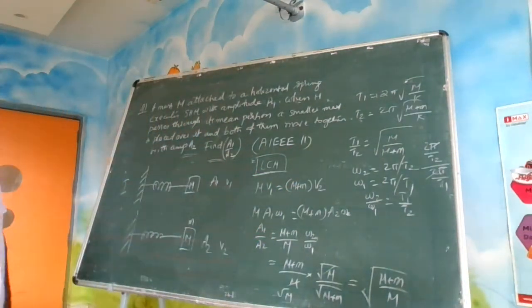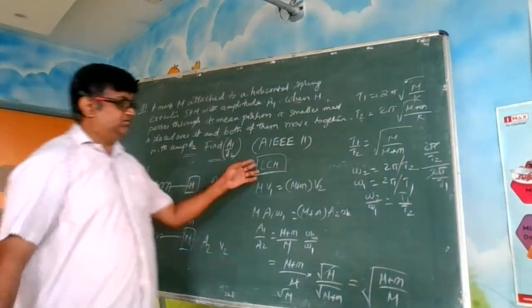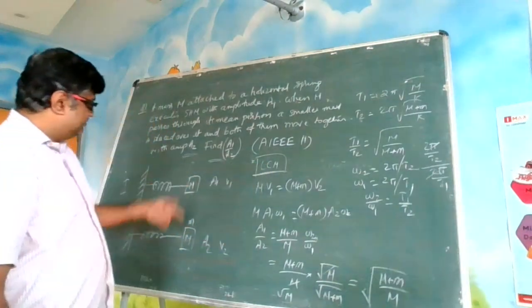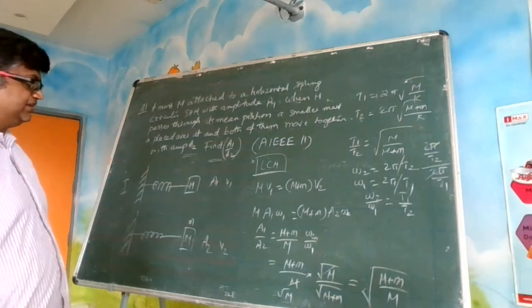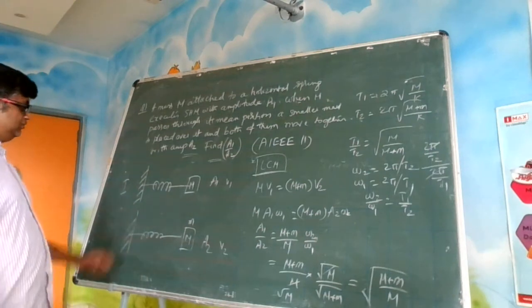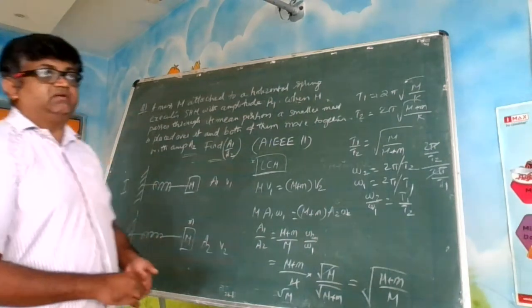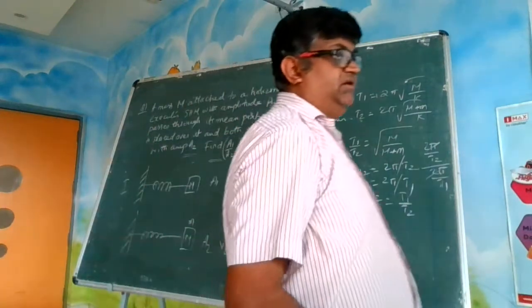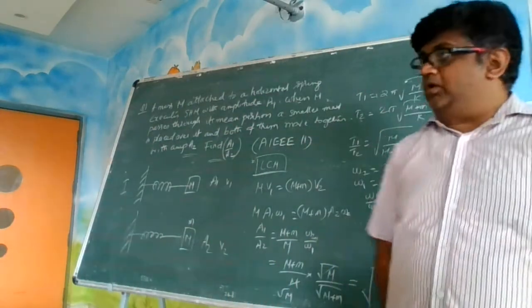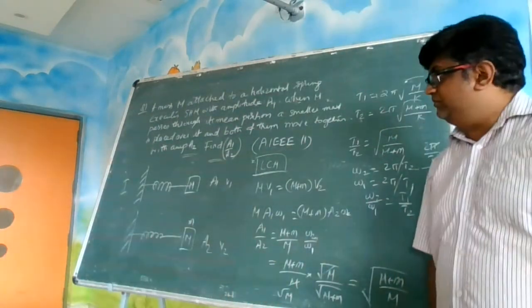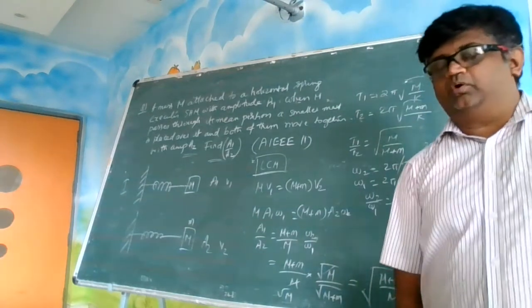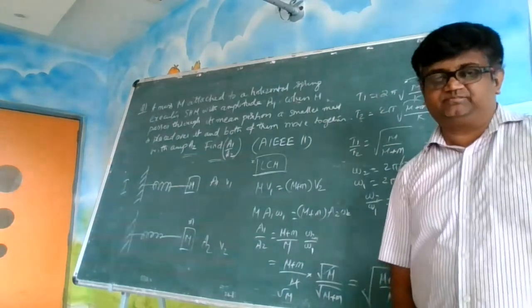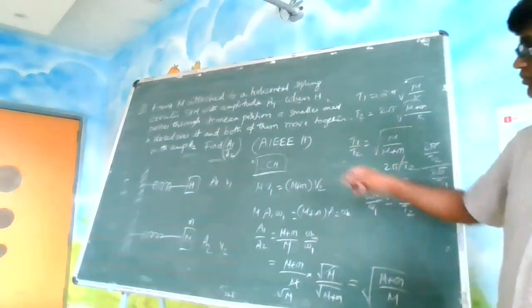Okay? Now why have we applied this linear law of conservation of momentum? Is there any external force acting on the system? There is no external force acting on the system, right? So whether you are adding masses to it or not, the overall momentum of the system will be conserved. There are no external forces acting over there.